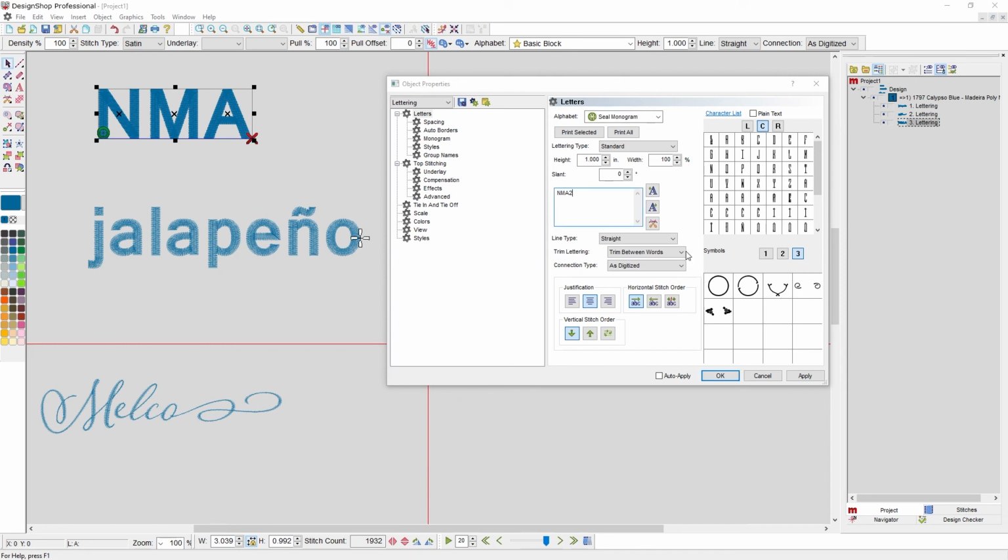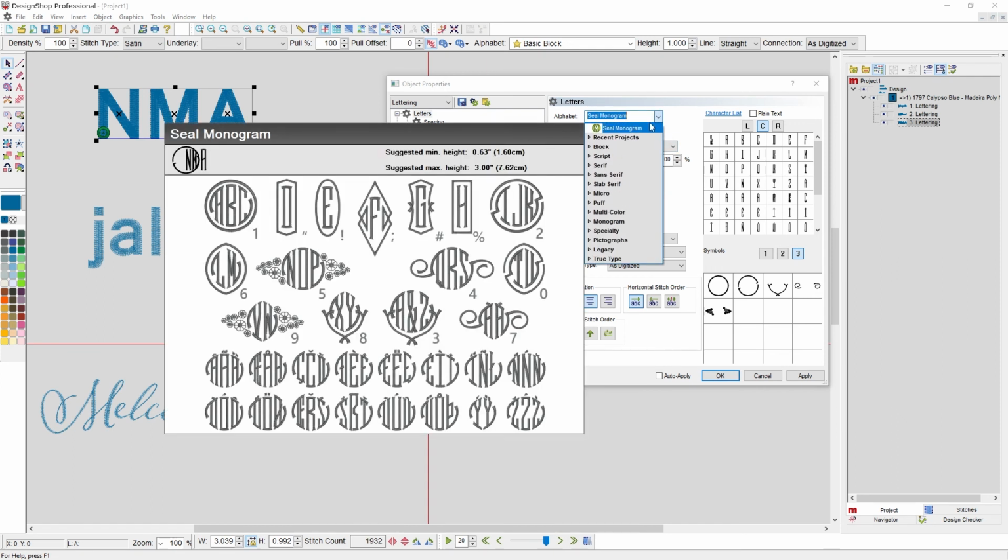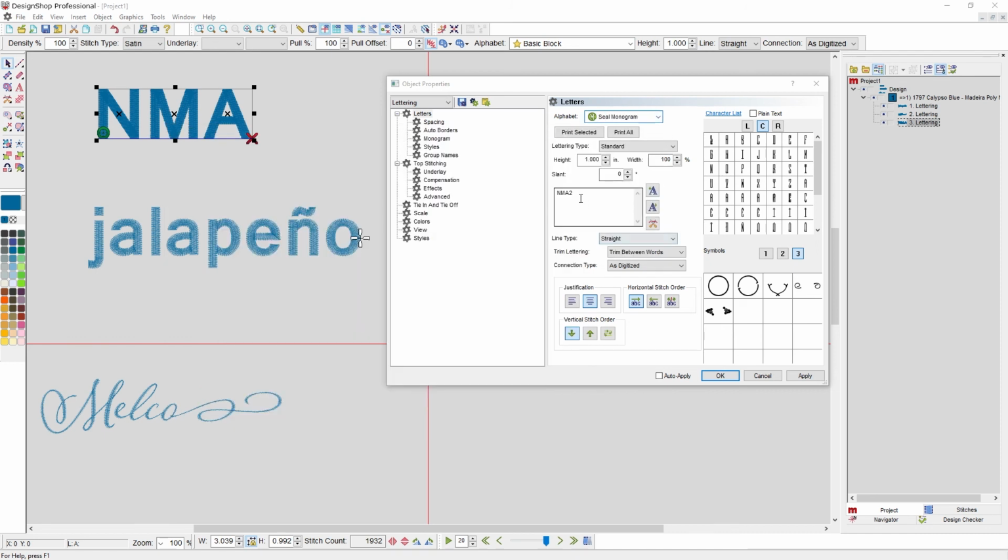It's going to insert. Now when I have that preview, you would have noticed that that border is associated with the number 2. I could have done it by typing the number 2. When I double click here, it inserts that number 2. That just represents that border. When I hit apply, it will show up on screen with that border. So the character list gives you opportunities to expand what you would normally use for alphabet characters, as long as the alphabet or font has those characters in it.